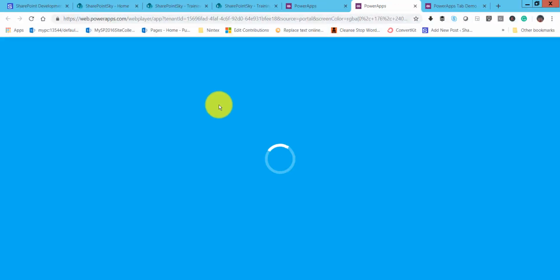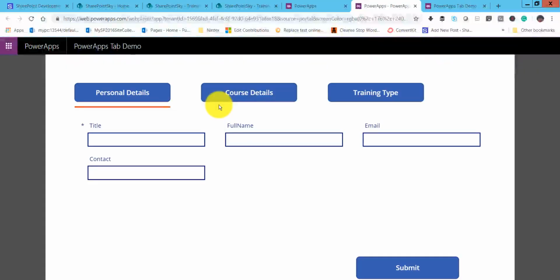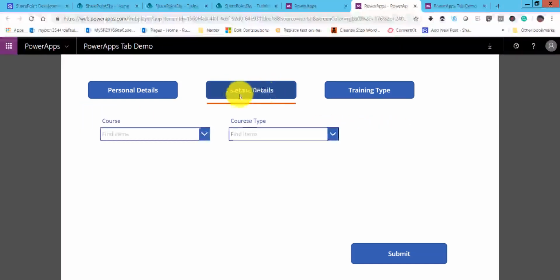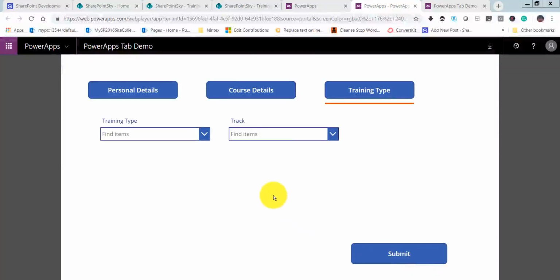And if we click on play, we will see now whether everything we have implemented is coming or not. You can see here on the personal details tab, the first tab is opening. It has this many columns, and if I click on course details, you can see only these columns are coming. And if I click on training type, you can see these two columns are coming. So this is how the tabs are working fine.